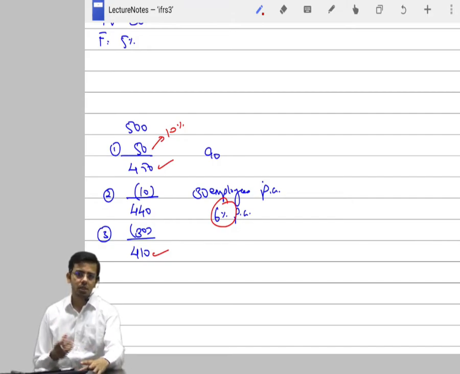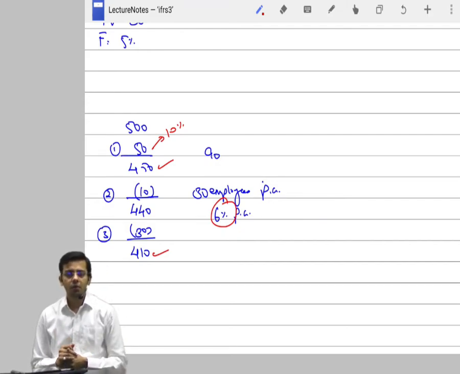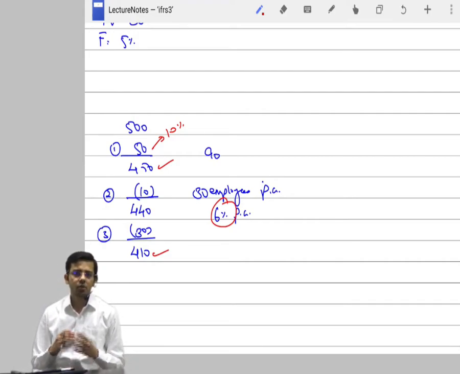Because if you apply this 6% per annum to 450, that is 27 employees. So from 450 we deduct 27 2 times, makes it 396, but we are expecting 410, so the average turns out to be wrong. We should deduct it for 3 years from 500 only. But the word that I used is simple average.